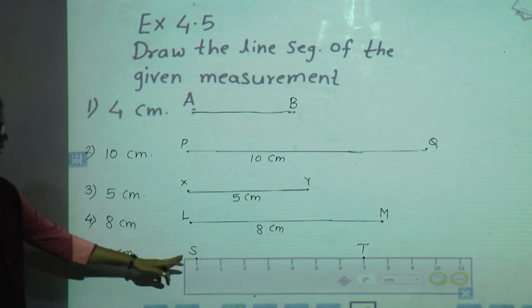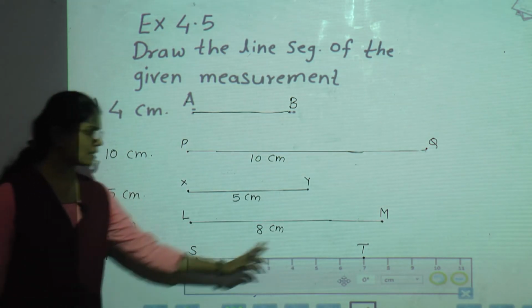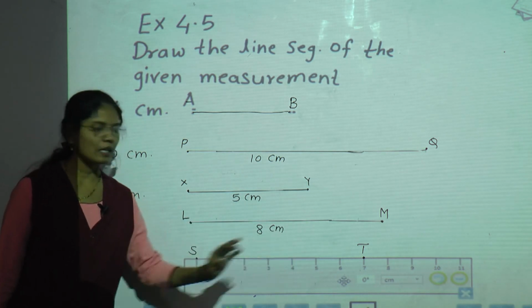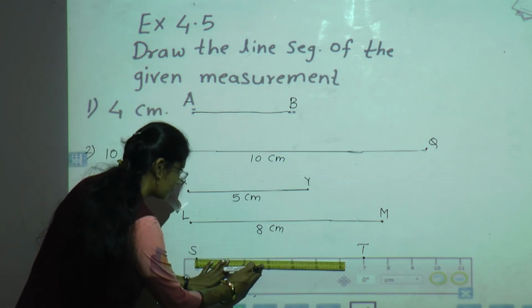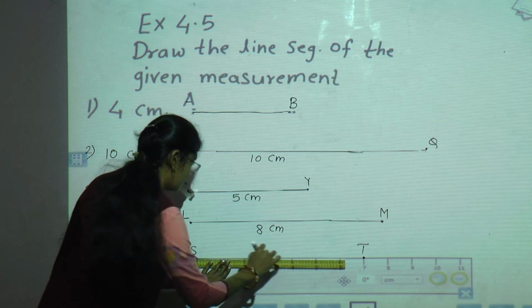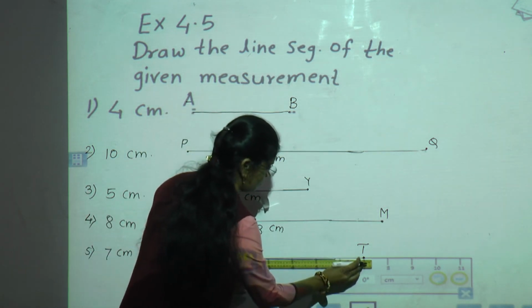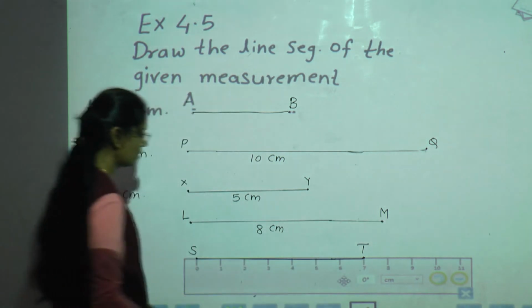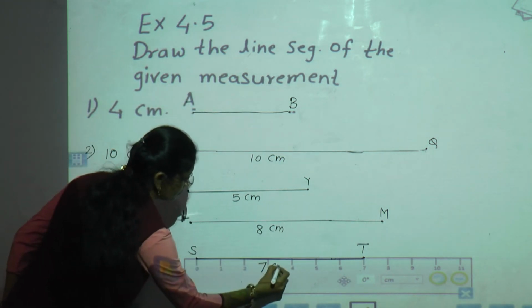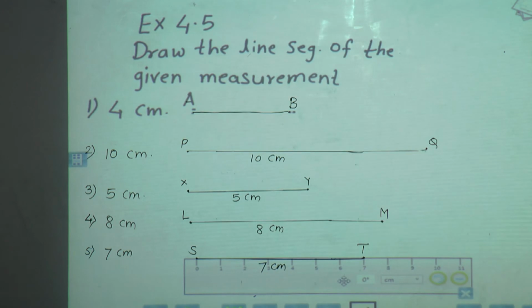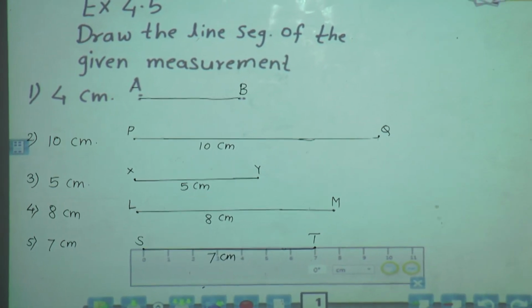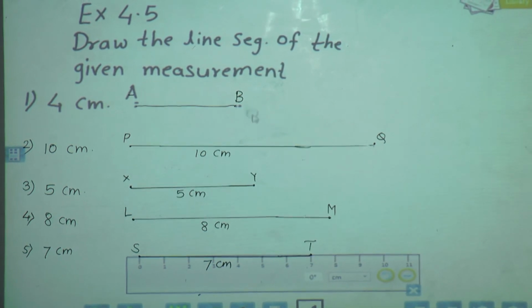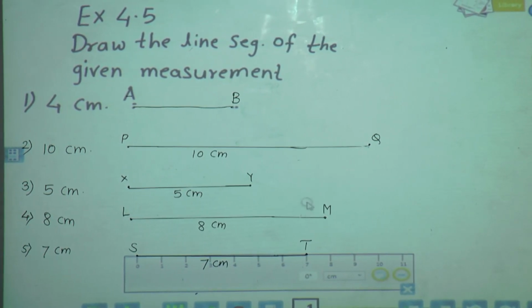Now what we have to do? We have to join these 2 points, ST, with the help of the scale. Now we will join these 2 points. This is of 7 centimeter. Okay, so in this way you can draw a line segment of given measurement. Then we will move to the next question. The B question is, draw two line segments.